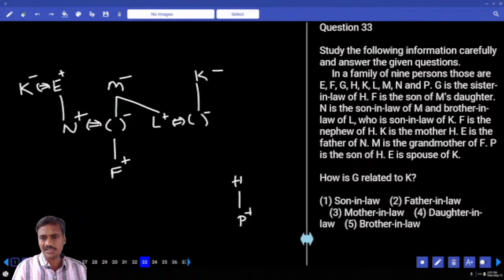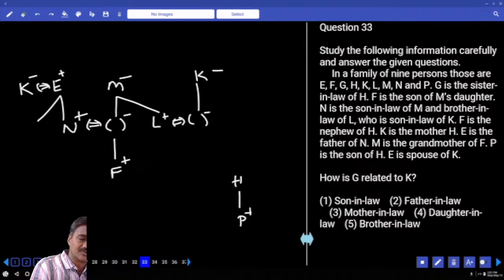And in a family, G is the sister-in-law of H. And F is the son of M's daughter. N is the son-in-law of M and brother-in-law of L. N is the brother-in-law of F. Now there is one more daughter to this one, and the daughter's husband is L.